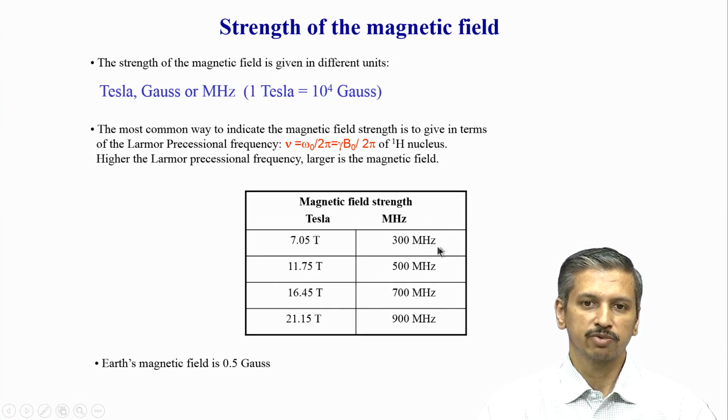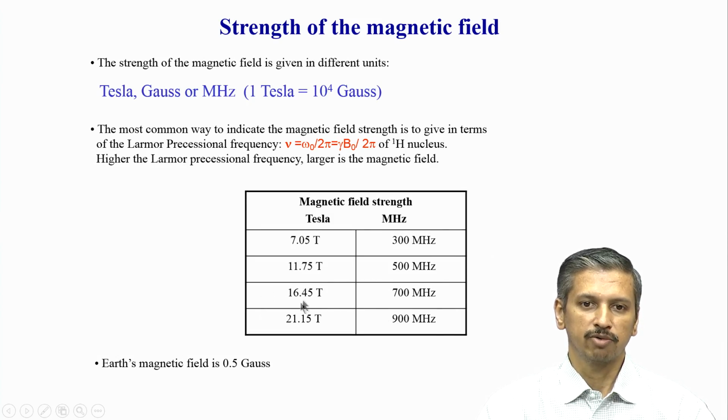So, this is the frequency we always mention for the spectrometer: 300 megahertz spectrometer, 500 megahertz spectrometer and so on. That value comes from the magnetic field. You can see that for 11.75 Tesla it is 500 megahertz, and if you go to a very high magnetic field, 21 Tesla, it is 900 megahertz. For biomolecules we deal with these kinds of magnetic fields, and for small molecules we look at smaller magnetic fields.